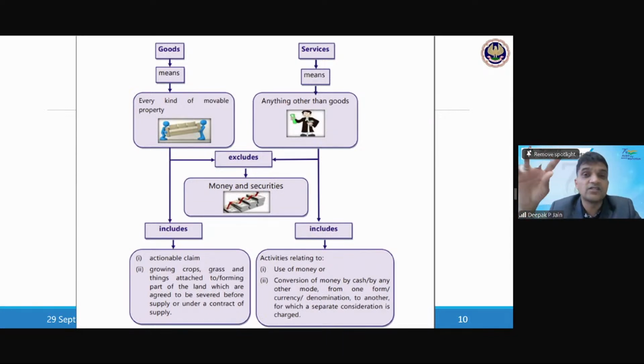That is only in case of such specific service, which is called online information database access and retrieval services. So when you have this online information database access retrieval services, instead of receiver paying it, the supplier itself will pay it. But in all other cases, the receiver only has to pay it. When you're importing something, if you're not registered, you will have to register for the purpose of paying this reverse charge and take registration.